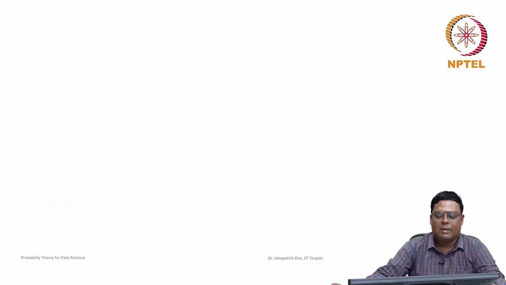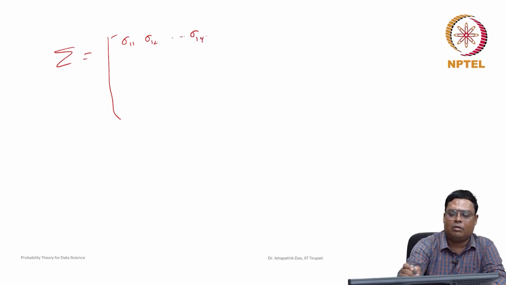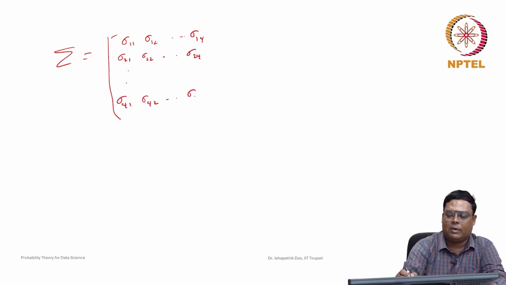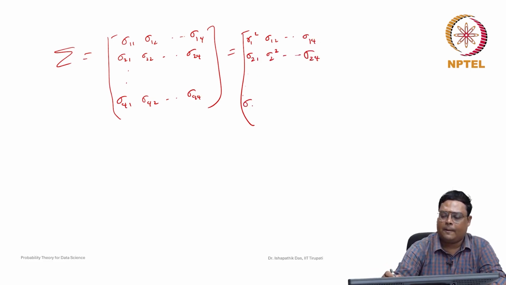Then this sigma can be represented as sigma 1 1, sigma 1 2, up to sigma 1 q, sigma 2 1, sigma 2 2, up to sigma 2 q, and sigma q 1, sigma q 2, up to sigma q q. This is just a notation. The diagonal entries are all variances, so we can write sigma 1 square, sigma 1 2, sigma 1 q, then sigma 2 1, sigma 2 square, sigma 2 q, and sigma q 1, sigma q 2, sigma q square.